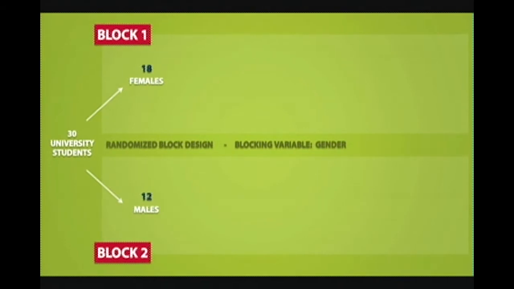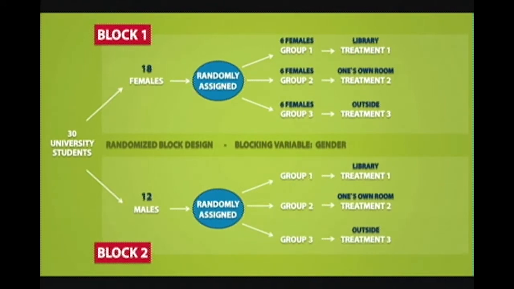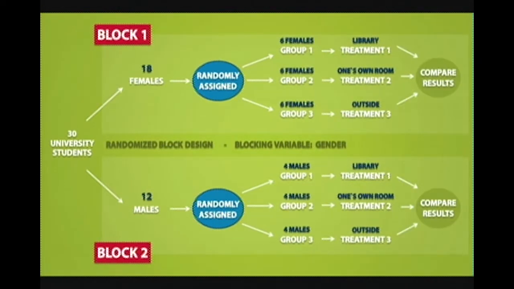We will have the females be randomly assigned to 3 different groups, and each group will have 6 females, and each group will receive different treatments. For the males, we are doing the same thing, except we have 12 males, so we will randomly assign 4 males into each group. And at the end of the experiment, we will compare the results within each block.